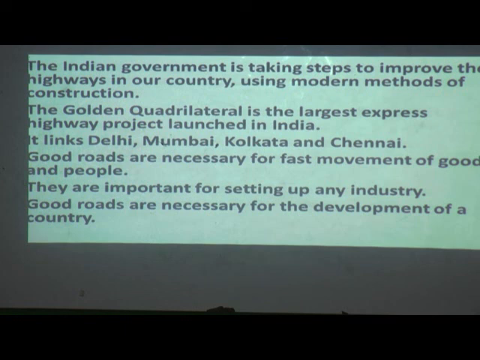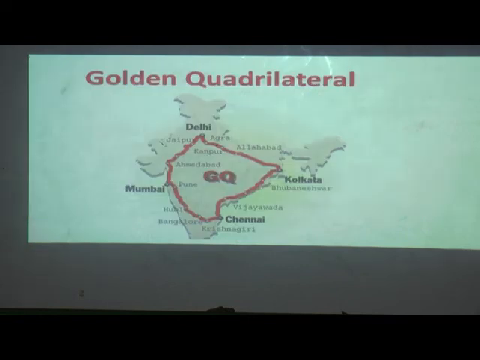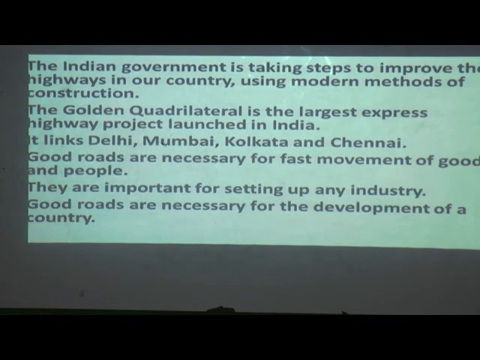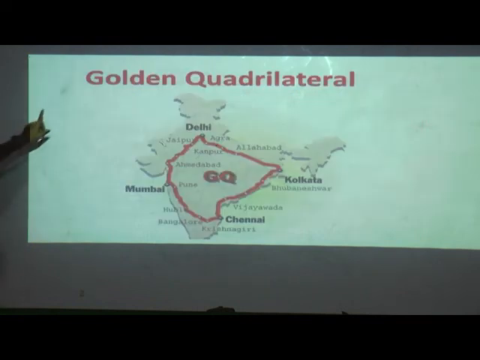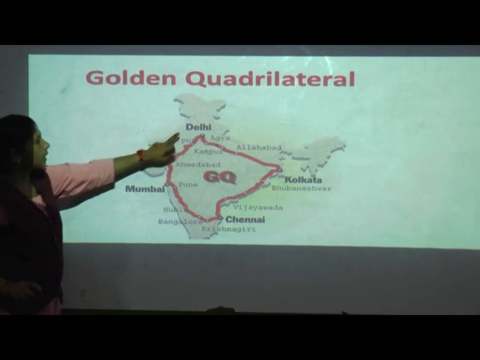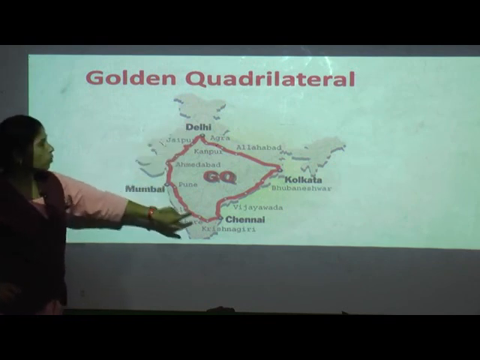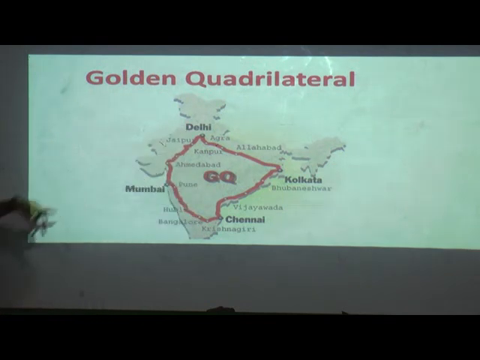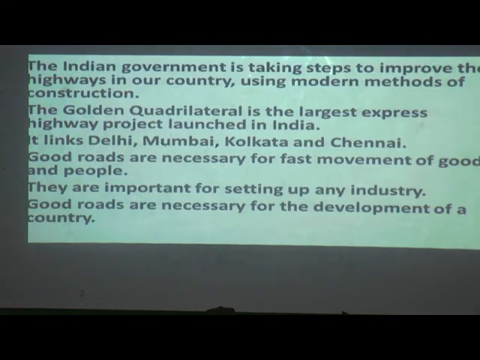It connects, it is linked to which cities? It is linked to Delhi, Mumbai, Kolkata and Chennai. These are the four areas it connects. It is a big project launched in India. See, here I can show you an image. What is Golden Quadrilateral? It connects Delhi, Mumbai, Chennai and Kolkata. It is a big launch in India.